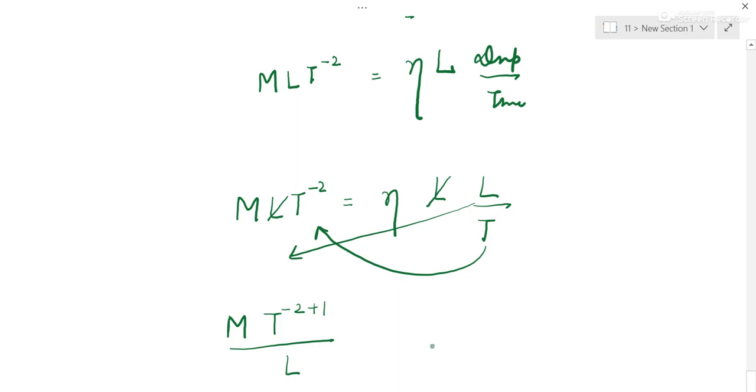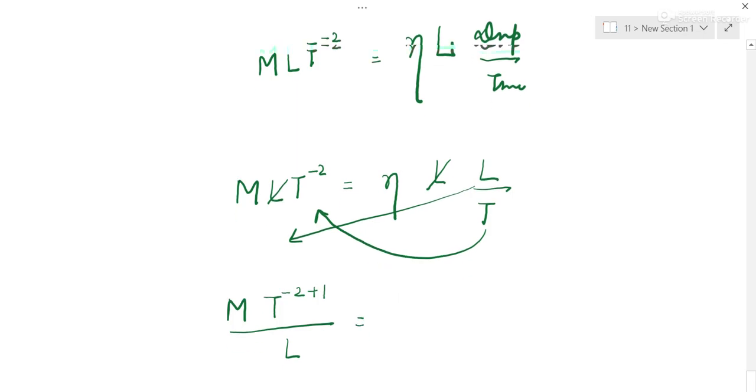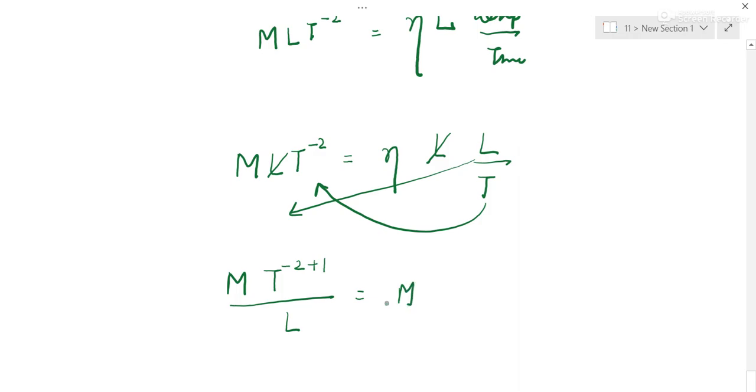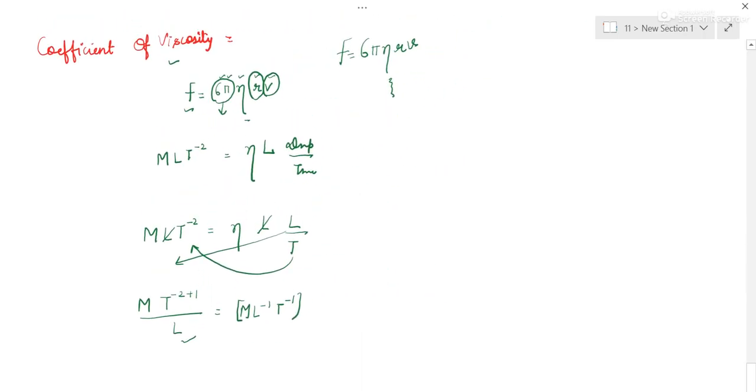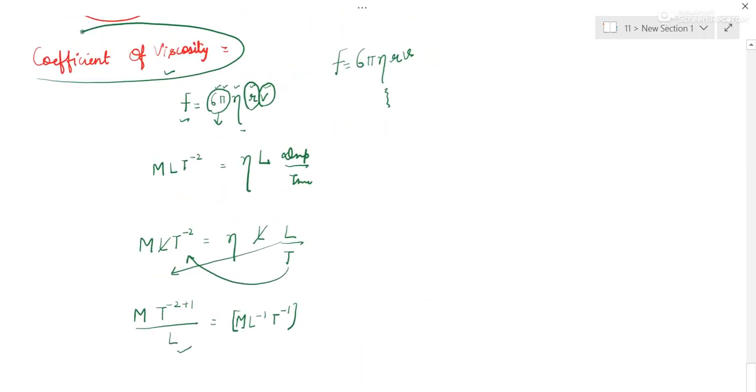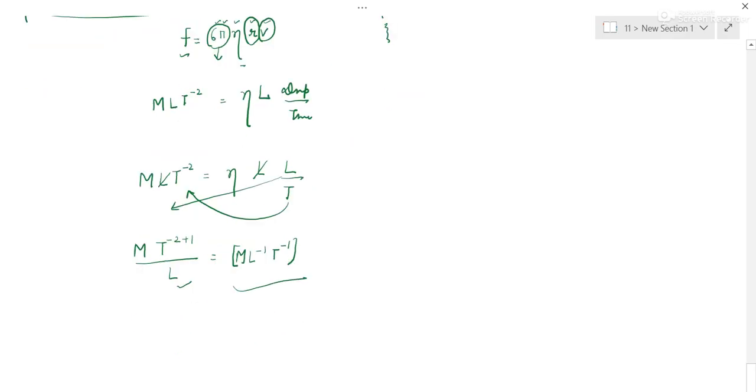So what is the formula? You can see minus 2 plus 1 is ML to the power minus 1 T to the power minus 1. This is the dimensional formula of the coefficient of viscosity. So you can see the entire derivation. Coefficient of viscosity is obtained this way.